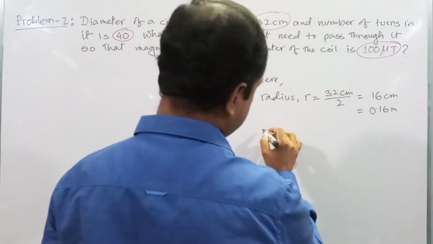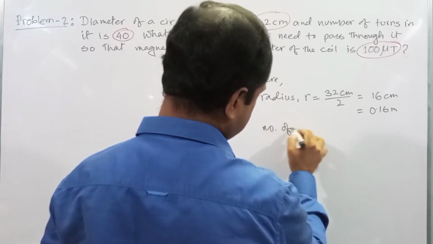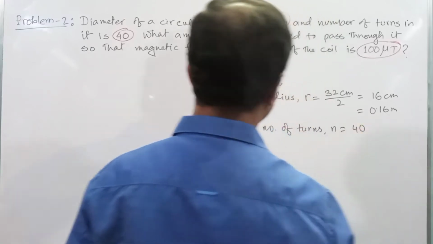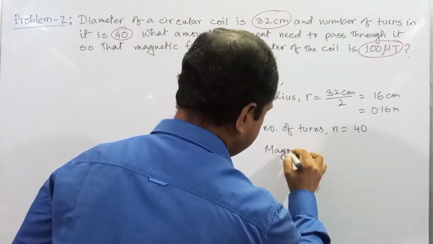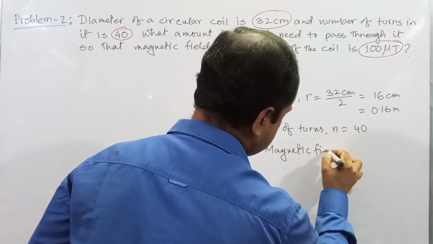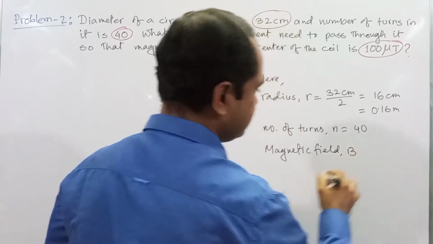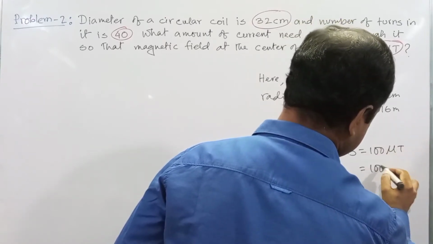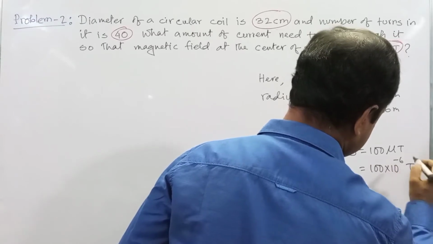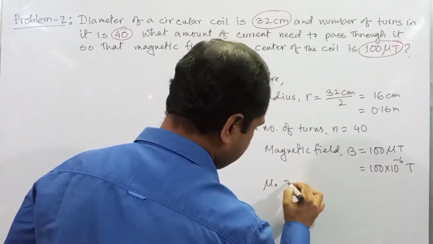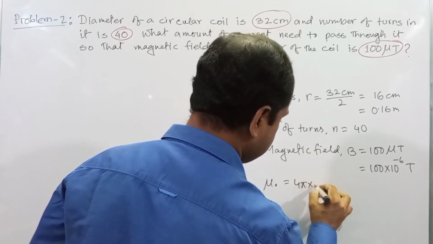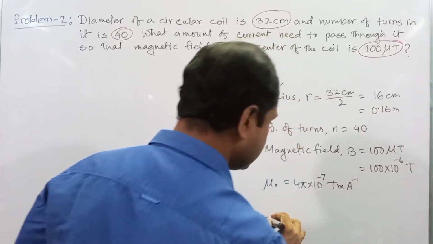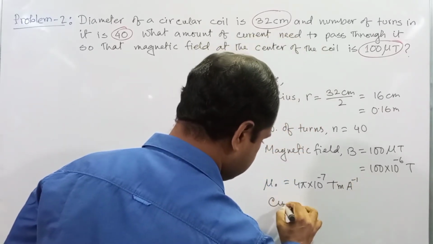The number of turns N is equal to 40, and the magnetic field B is equal to 100 micro Tesla, or 100 into 10 to the power minus 6 Tesla. Mu naught is equal to 4 pi into 10 to the power minus 7 Tesla meter per ampere. We need to find the value of the current.